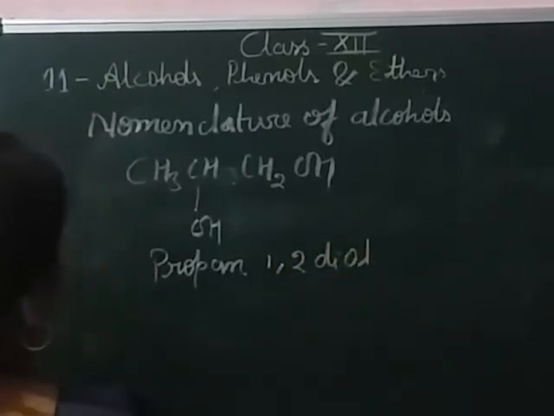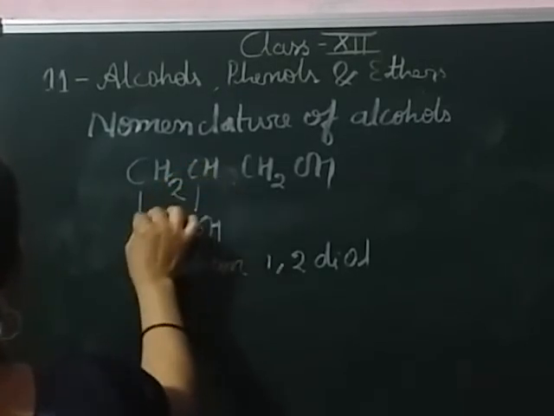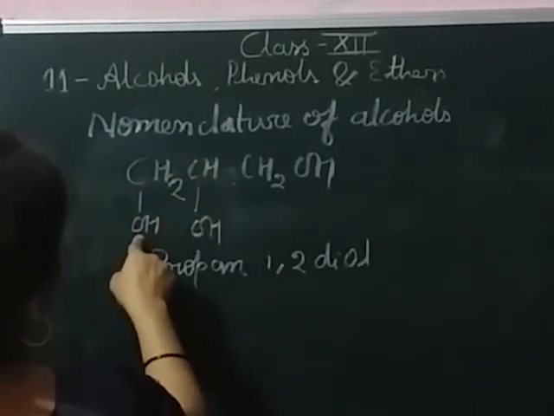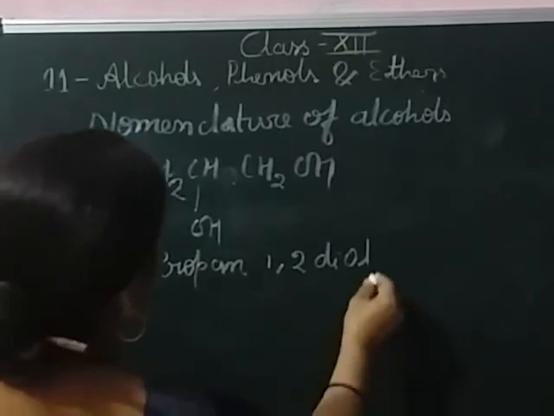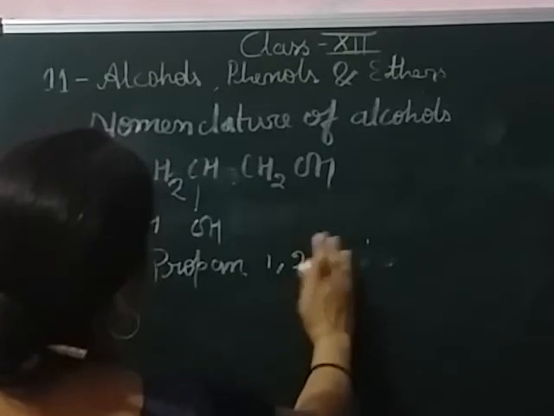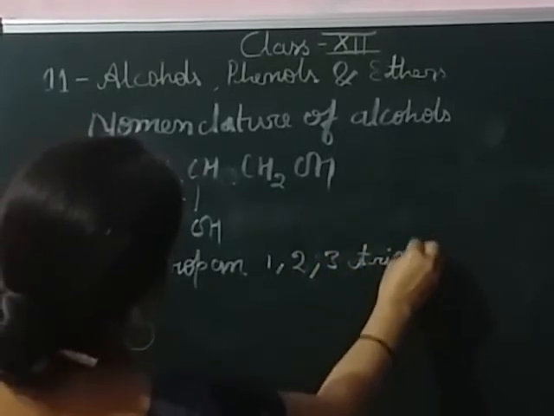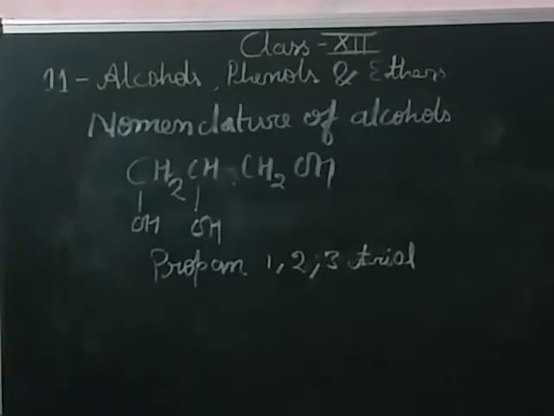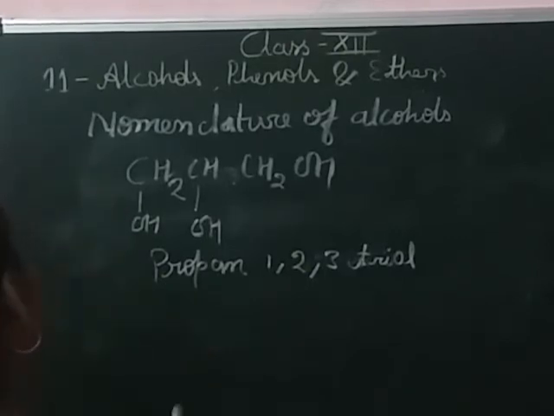Okay, if three hydroxyl groups are present in the chain, that time it is known as propane-1,2,3-triol. So the name of the alcohol depends on the number of hydroxyl groups which are attached to the hydrocarbon.